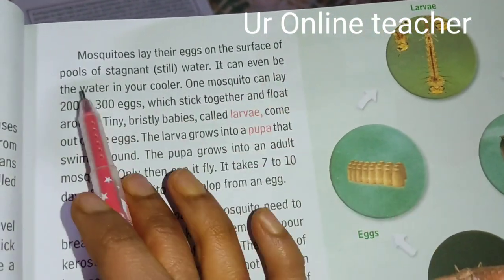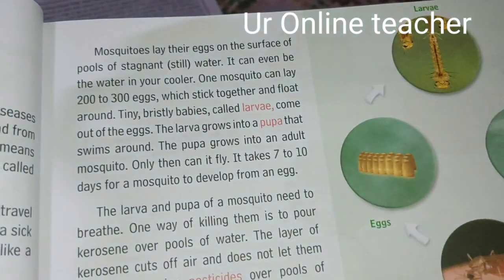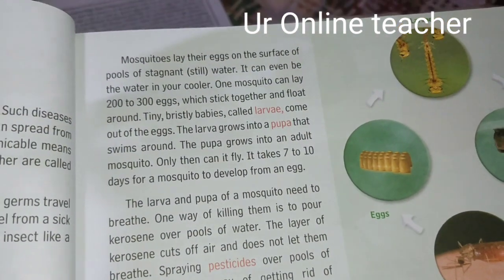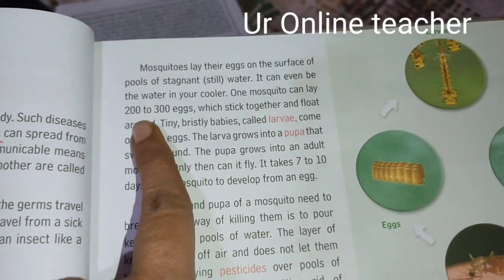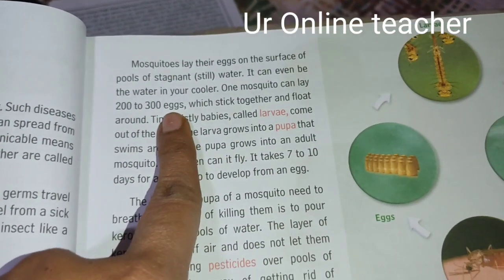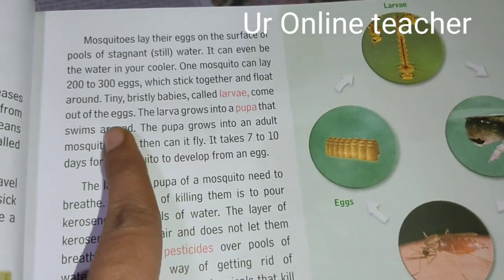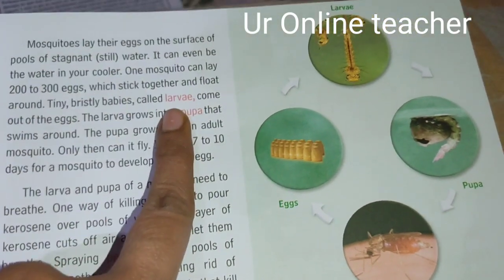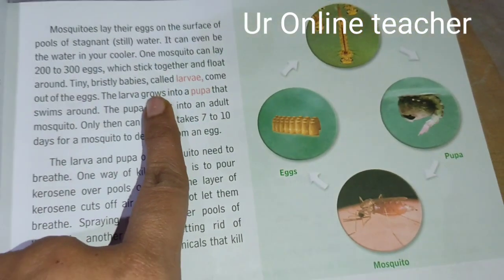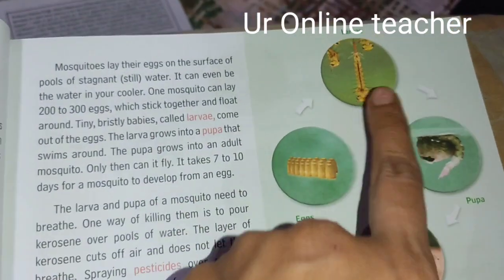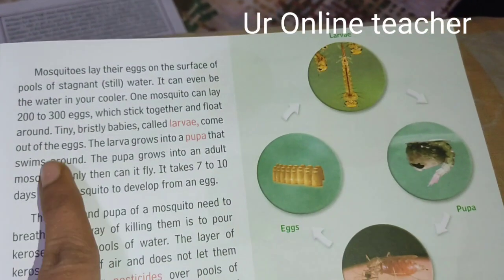It can even be the water in your cooler also. One mosquito can lay up to 200 to 300 eggs, which stick together and float around. These tiny bristle babies are called larvae. Larvae come out of the eggs.